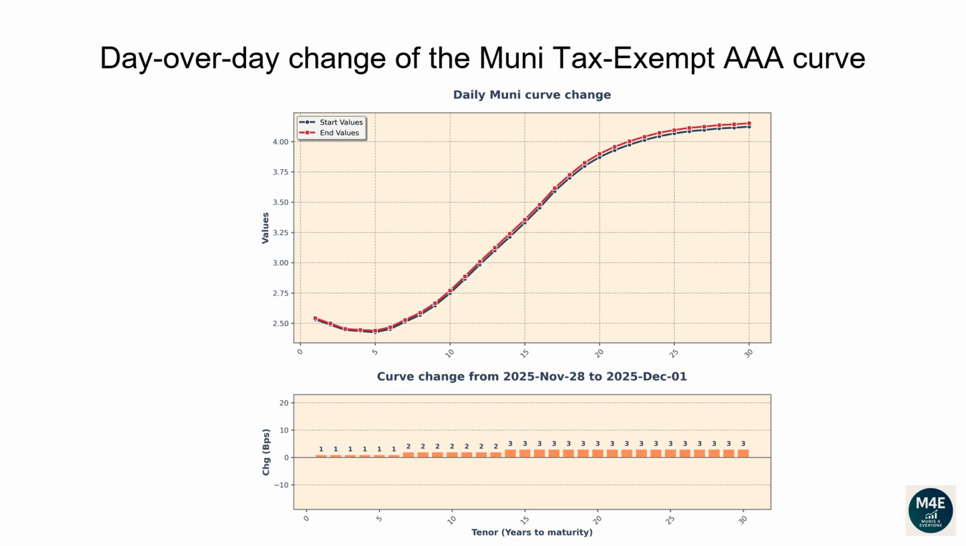The one-year tenor changed 1 basis point. The 2-year tenor changed 1 basis point. The 5-year tenor changed 1 basis point. The 10-year tenor changed 2 basis points. The 20-year tenor changed 3 basis points. The 30-year tenor changed 3 basis points.